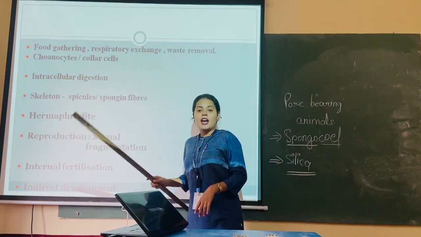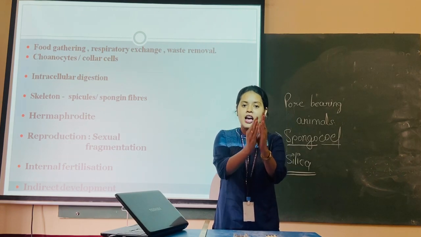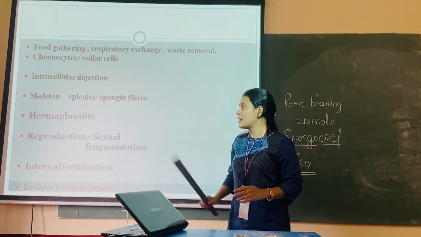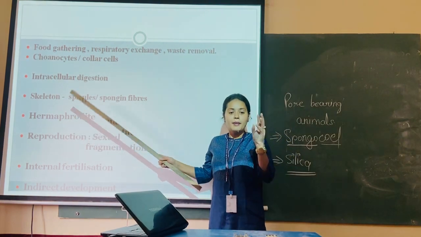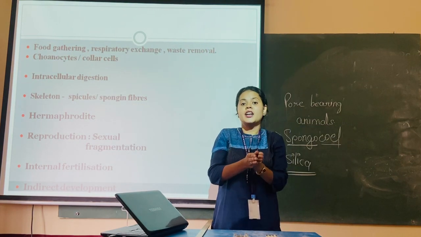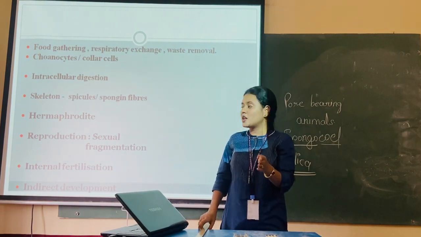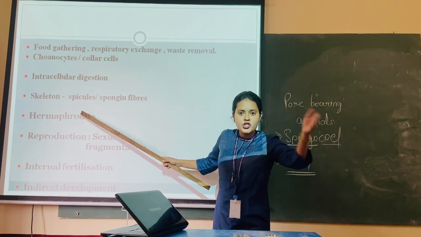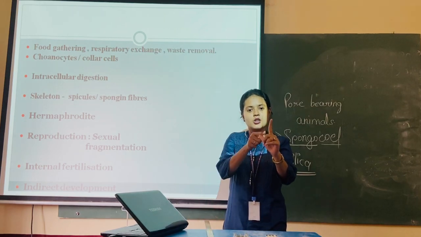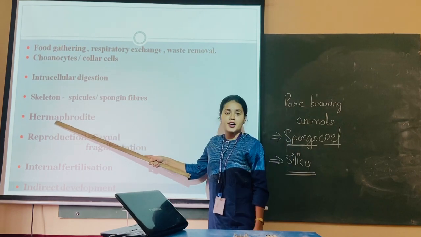Now these organisms are hermaphrodite. What is hermaphrodite? The individual will be having sex organs. Both the sex organs are present in a single individual. The organism is referred to as hermaphrodite, meaning male sex organ and female sex organ are present on a single individual. It is bisexual, having both the sex organs. Meaning there won't be any male sponge or female sponge. The individual will be having both the reproductive structures in the single individual. That's why they are referred to as hermaphrodite.